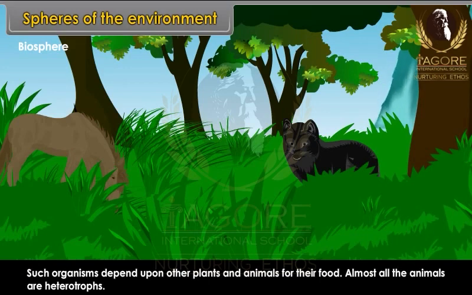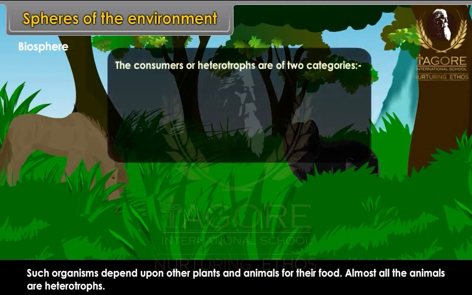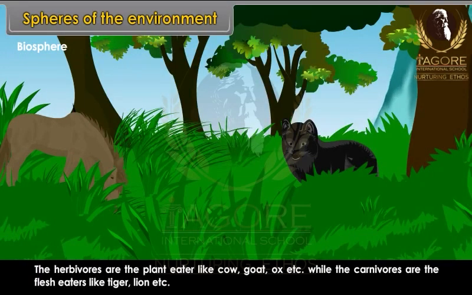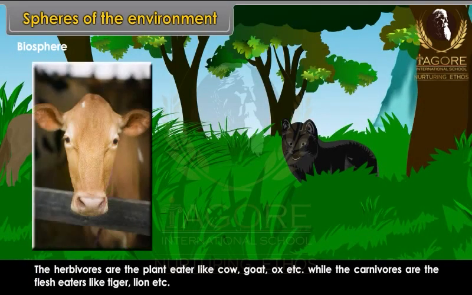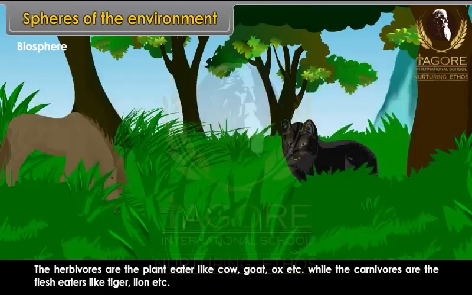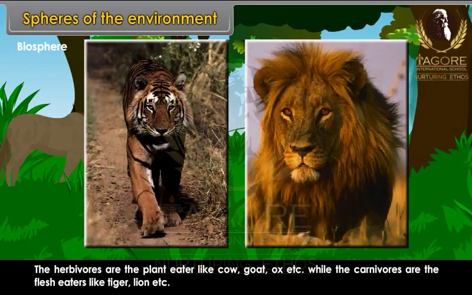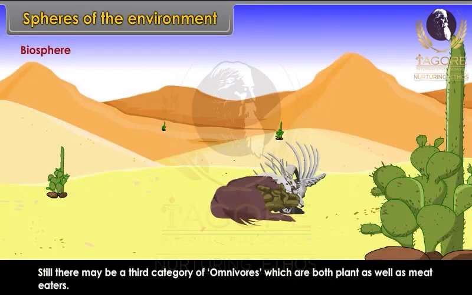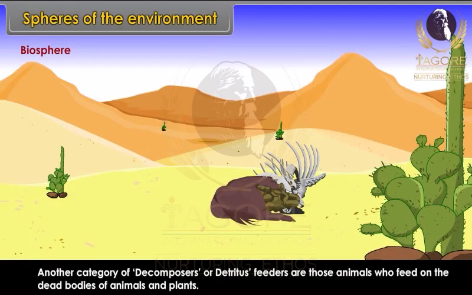The consumers or heterotrophs are of two categories, that is, herbivores and carnivores. The herbivores are the plant eaters like cow, goat, ox, etc., while the carnivores are the flesh eaters like tiger, lion, etc. Still, there may be a third category of omnivores, which are both plant as well as meat eaters. Another category is decomposers or detritus feeders, those animals who feed on the dead bodies of animals and plants.